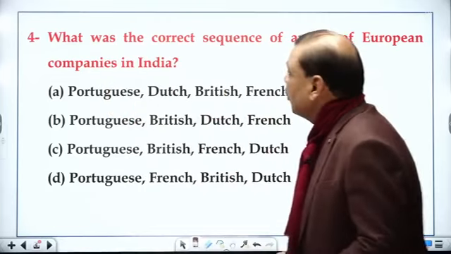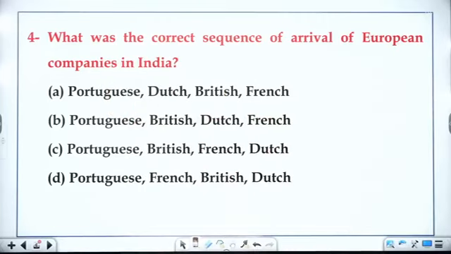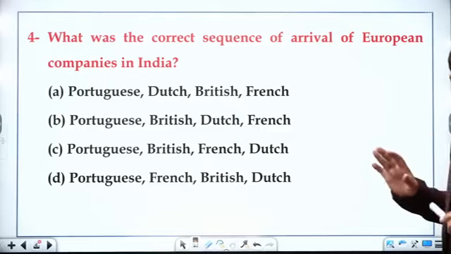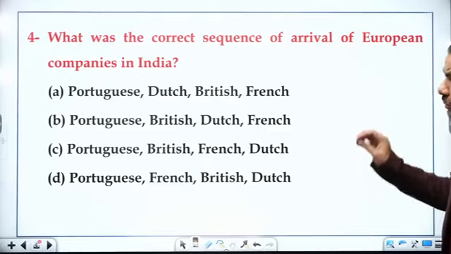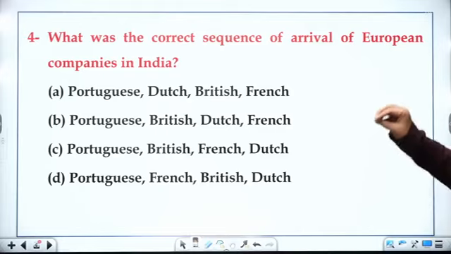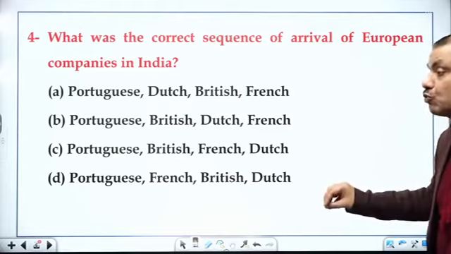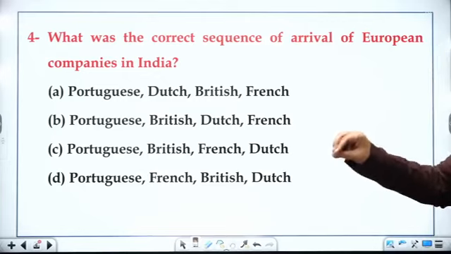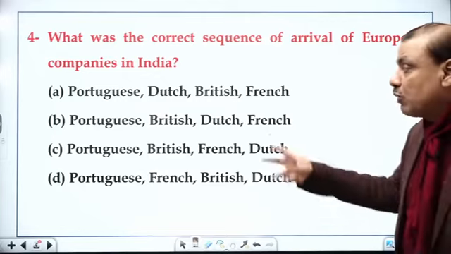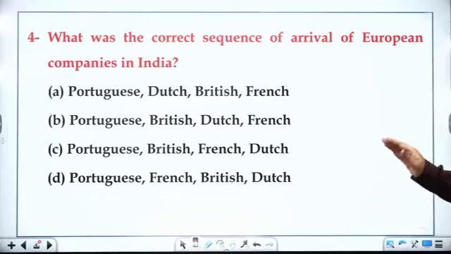Question number 4. What was the correct sequence of arrival of European companies in India? About European companies, I have not so far taught you. But my students, you have to select the answer on your own because you might have gone through my PDF. So I can expect you to answer this question, and there is the sequence of the European companies which came to India: A, B, C, D. So my students, be fast.